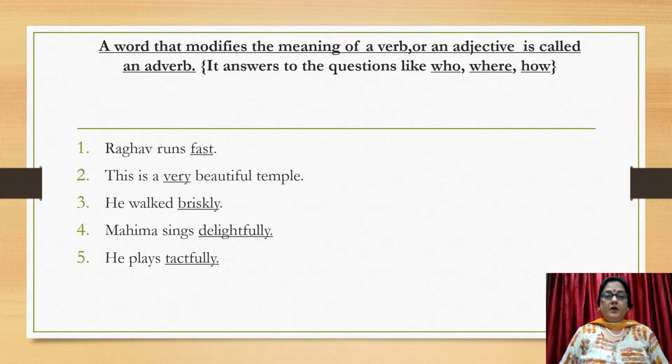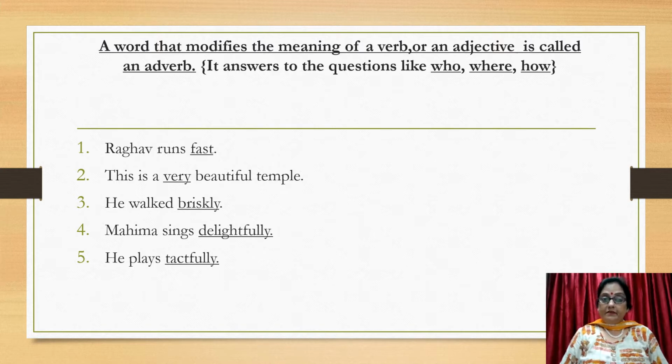A word that modifies the meaning of a verb or an adjective is called an adverb. Now, first of all, we must know what is a verb. Verb, whatever we do, like we sing, play, act, cook, eat, whatever we do, that is a verb. And what is an adjective? Adjectives are the words which show some quality or quantity of a person or a thing.